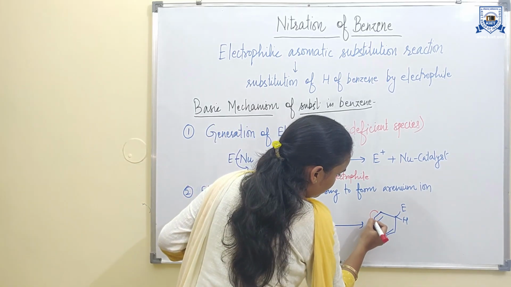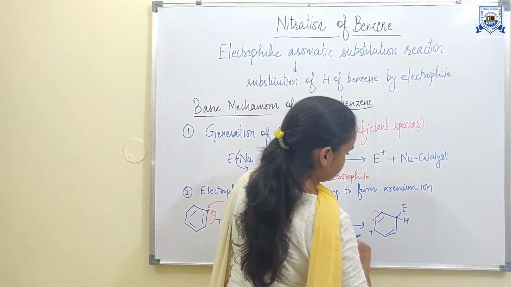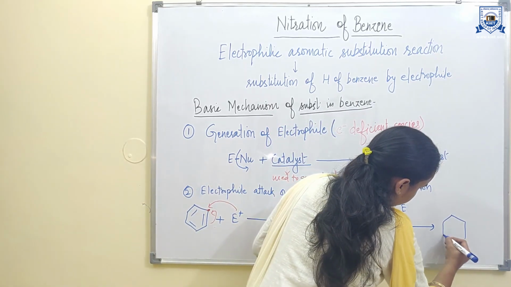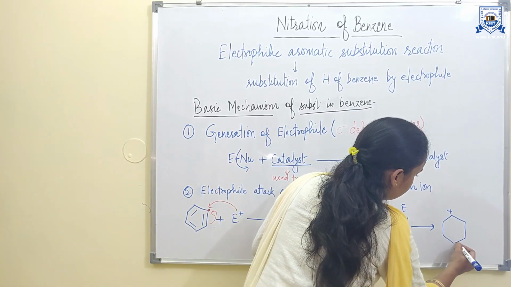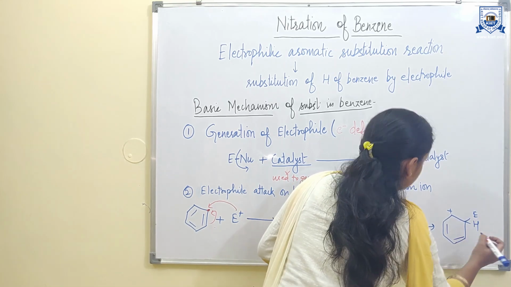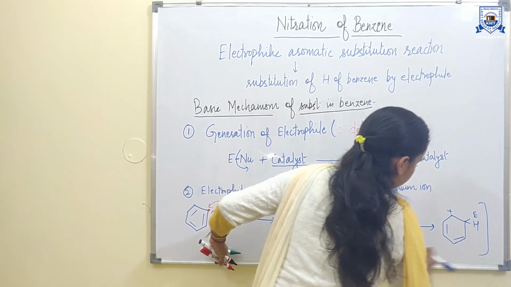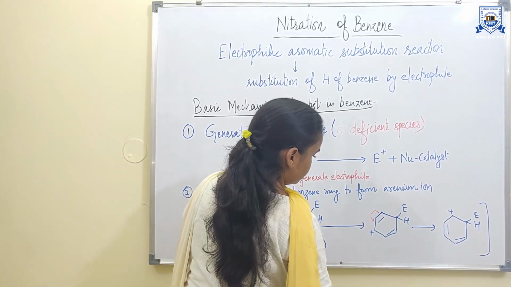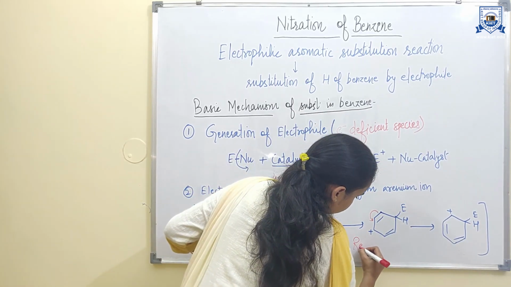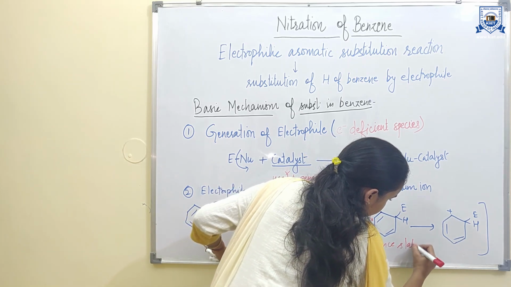This bond can be broken in this direction also. It undergoes resonance. Now positive charge will come here and a new bond will form here. So these are the arenium ions, and it is resonance stabilized.